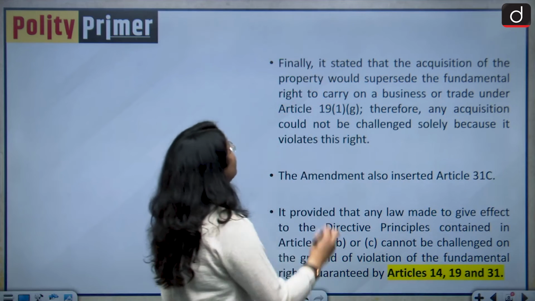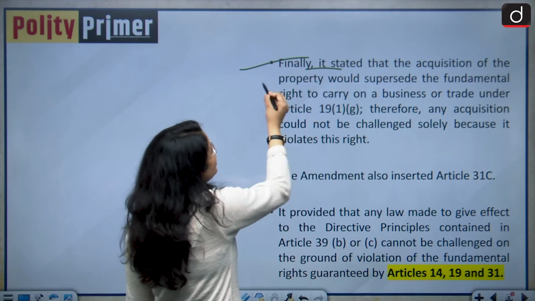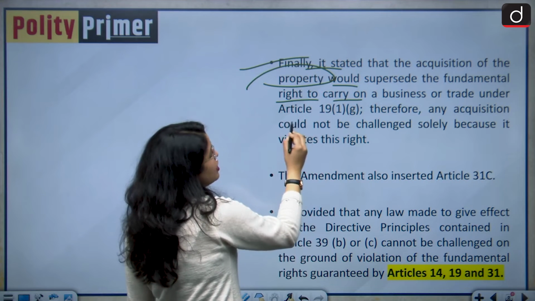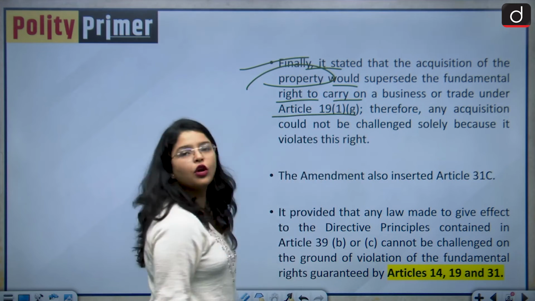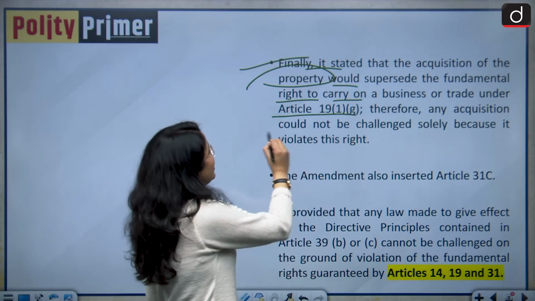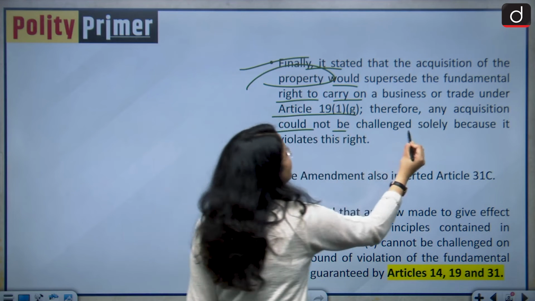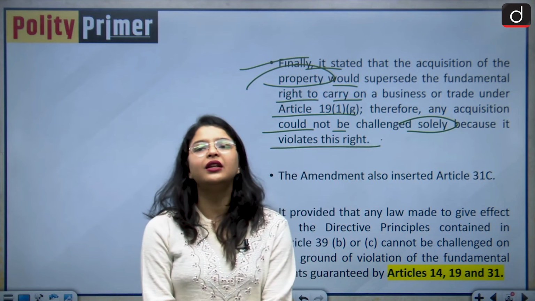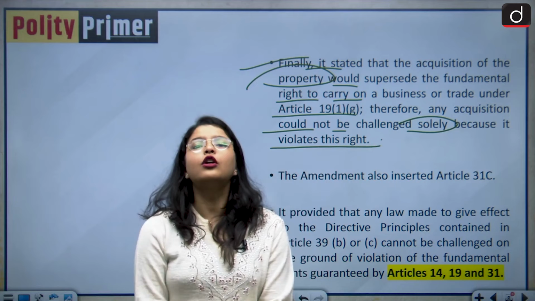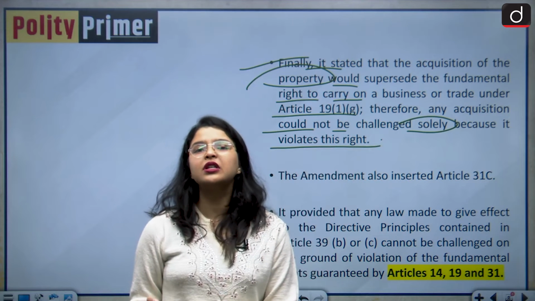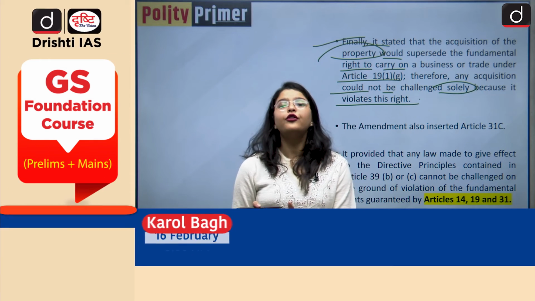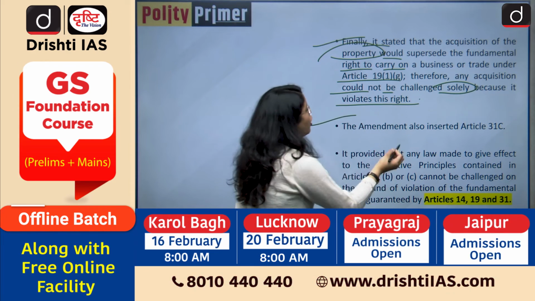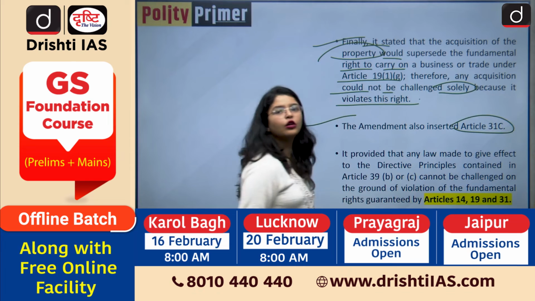Moving forward, it also stated that the acquisition of property would supersede the fundamental right to carry on a business or trade under Article 19 Clause 1 Subclause G. Therefore, any acquisition could not be challenged solely because it violates the fundamental right under Article 19 Clause 1 Subclause G. And all of these were made for the purposes of having social justice in India, for furthering the objective of socialism in India.